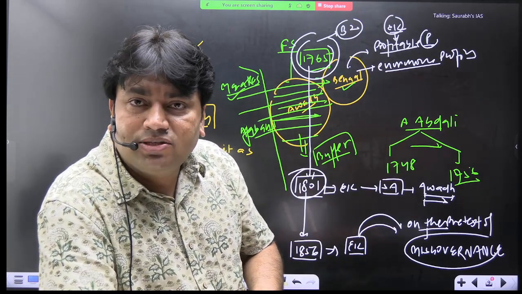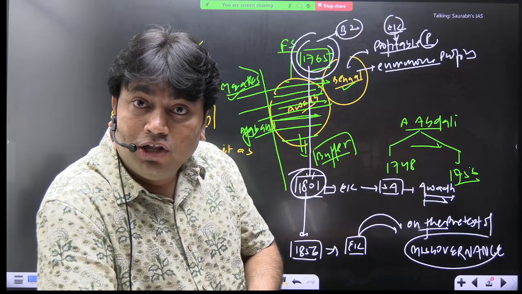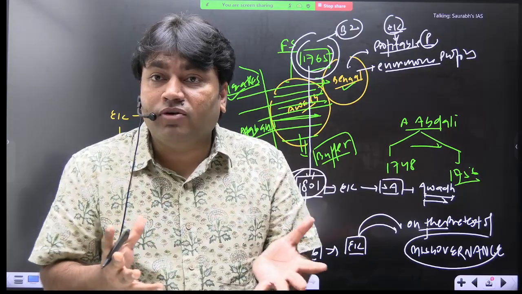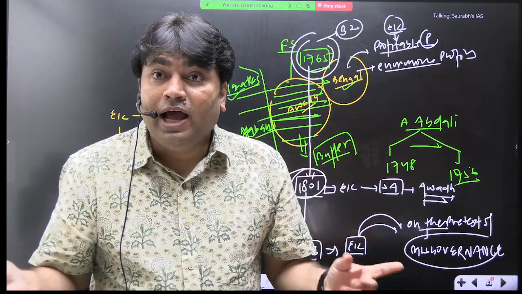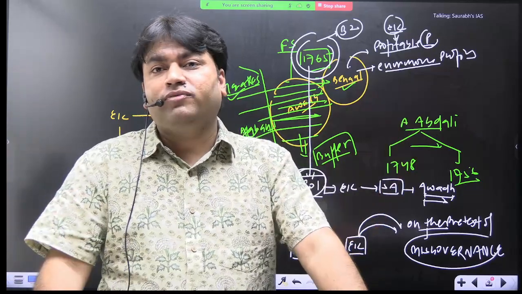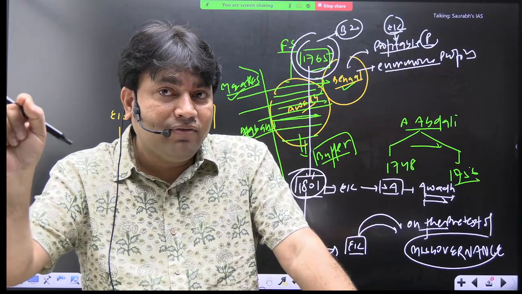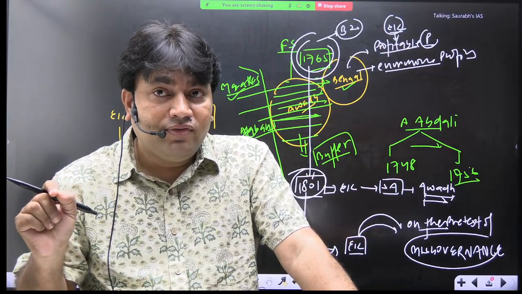विल इट क्रिएट डिससेटिस्फेक्शन? यस. दे विल डिसबैंड द आर्मी ऑफ अवध. The talukadars of Awadh will become unemployed, and they all will support which revolt? Revolt of 1857. So Awadh played a very important role in 1857 revolt.